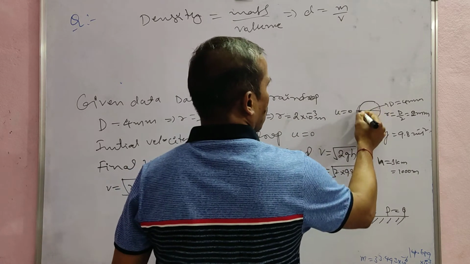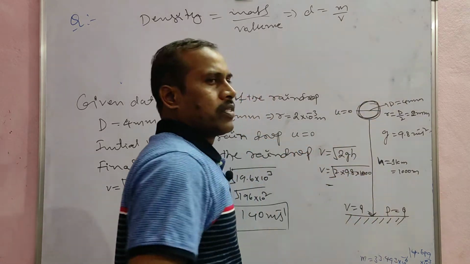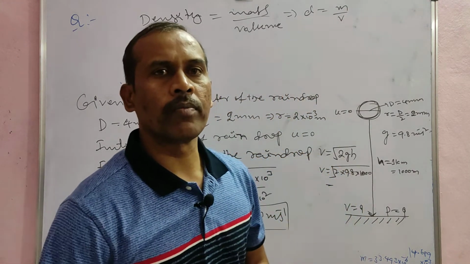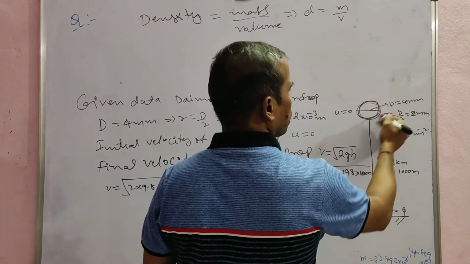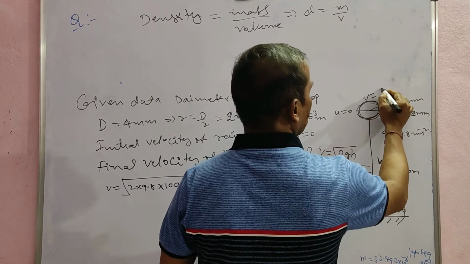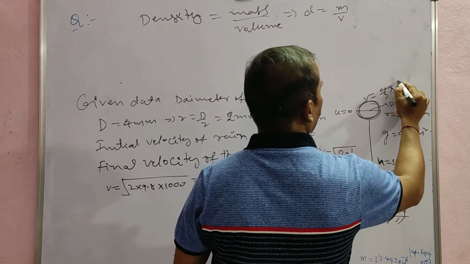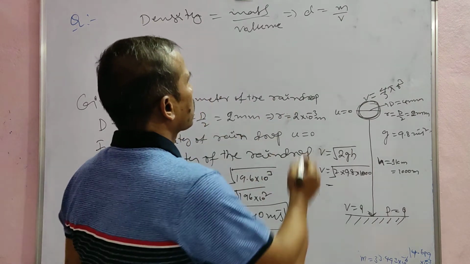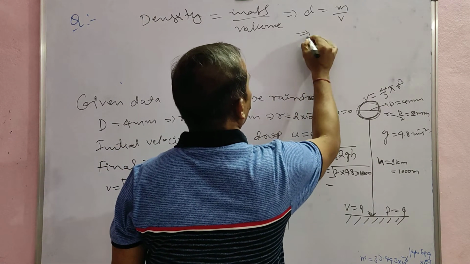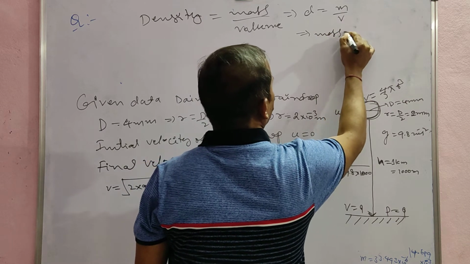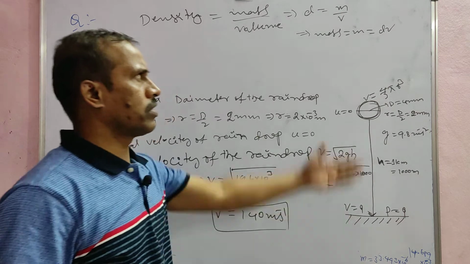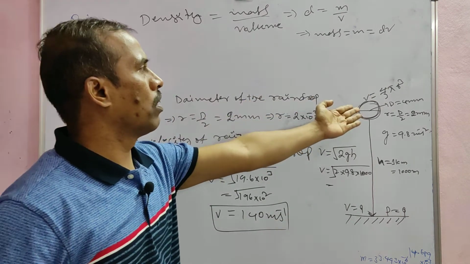The raindrop is spherical, so the volume of the sphere, the volume of the raindrop, is equal to 4 by 3 pi r cube. So the mass m is equal to d v, where d means density and v means volume of the raindrop.